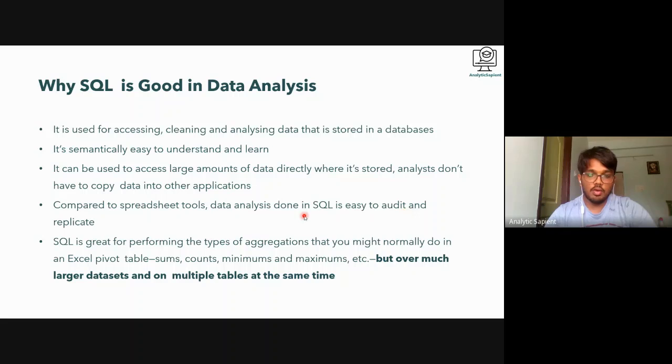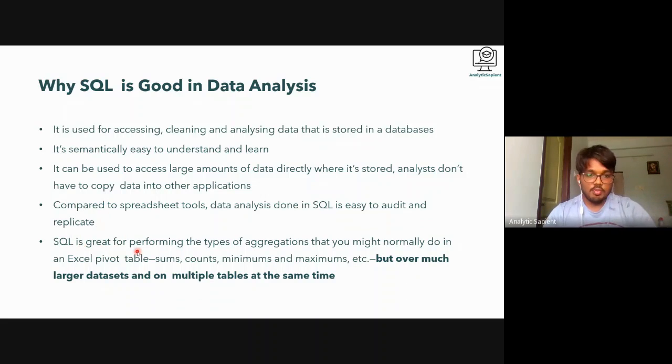Like if someone asks, how did you get this? Definitely there have to be some best practices. Like if a person writes a query, he should save it in the details. So there is something called details in BigQuery. In any other platform, they have some kind of details section where you can store the query which you write. So if we maintain those quality things, then definitely it is easy to audit and replicate. How we got that answer can easily be found.